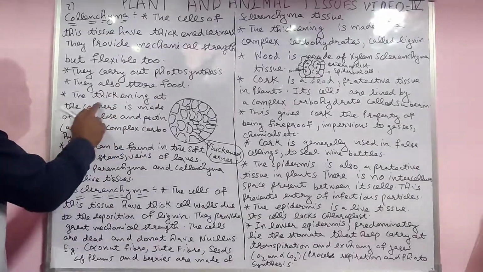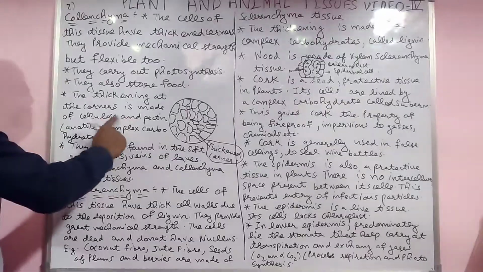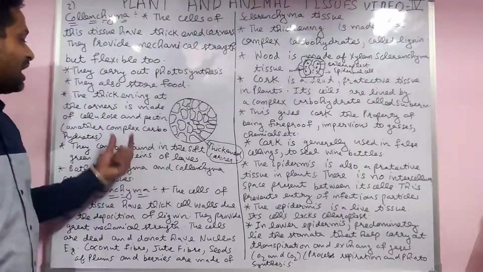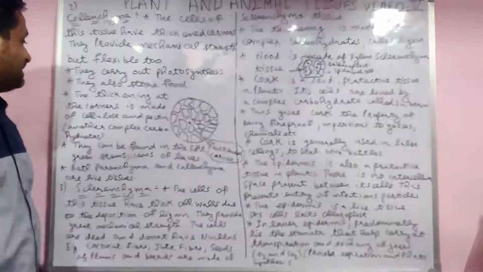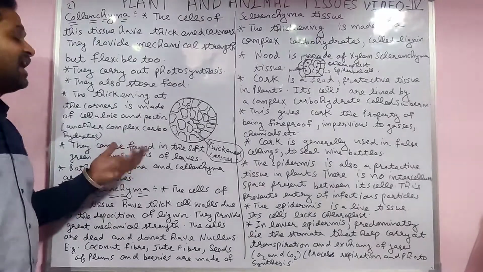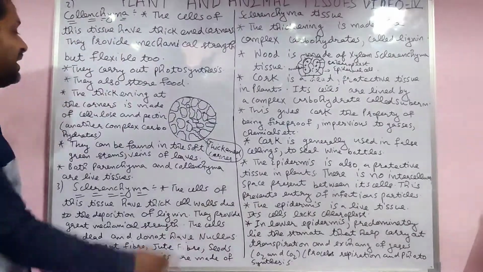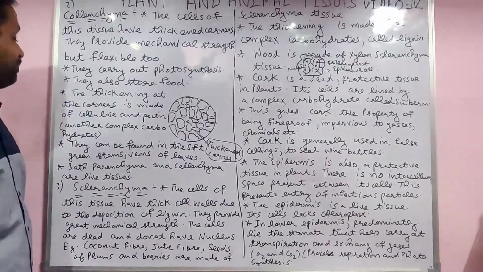The thickening at the corner is made up of cellulose. Actually, the thickening is made from cellulose only. Cellulose is a carbohydrate, a complex sugar. And second is pectin, which is another type of complex sugar. Cellulose and pectin are carbohydrates.